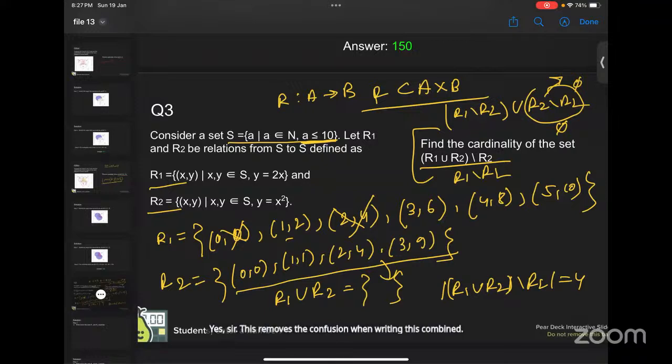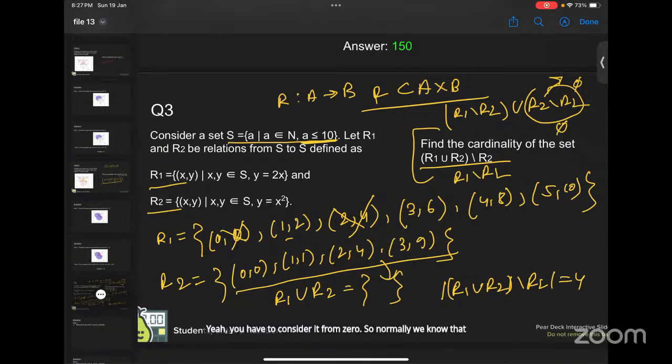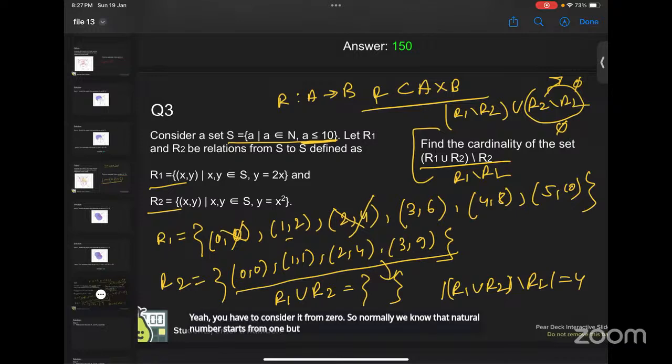Ma'am, why is there a 0, 0 since it's clearly from natural numbers? Okay, so in this course we consider 0 as a natural number, we start natural numbers from 0. So in every question, whenever natural numbers come, we have to take 0. Normally we know that natural numbers start from 1, but in this course we follow what Python follows, so we start natural numbers from 0, 0, 1, 2 and so on. Okay, ma'am. Thank you.